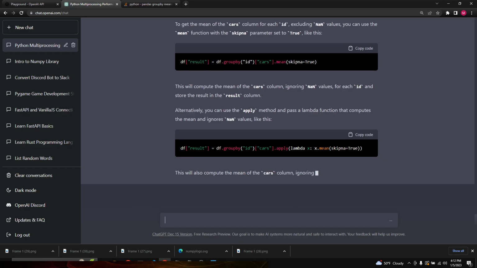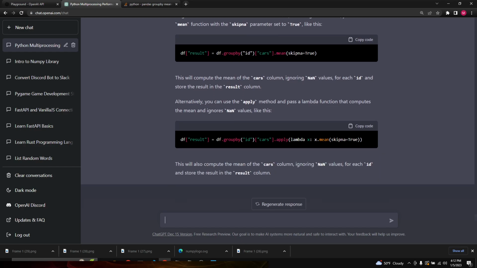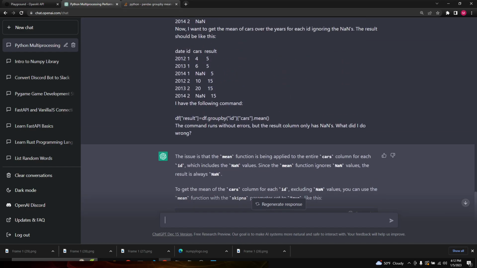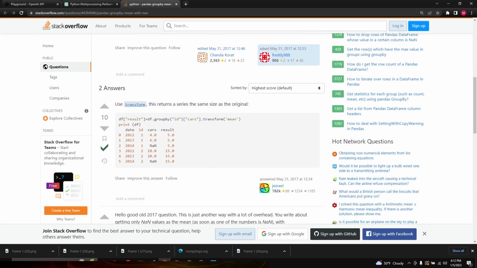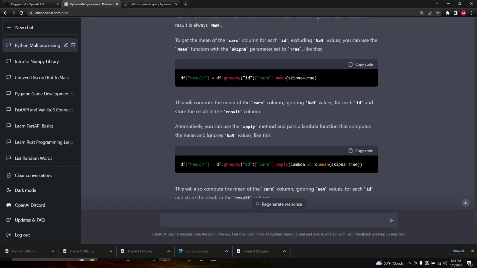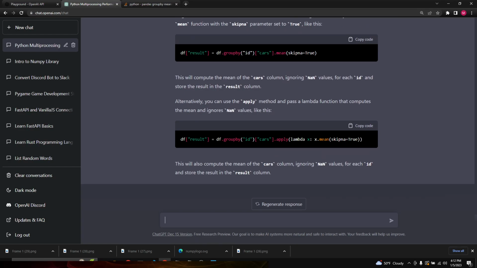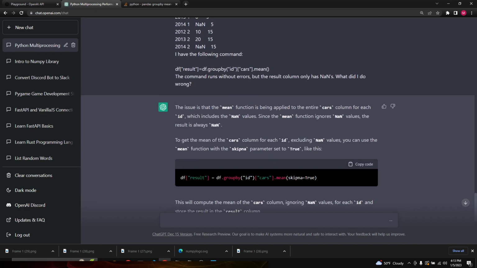This will compute the mean of the cars, ignoring NaN values. Well, let's try this real quick. We'll need to create the data frame, so we won't know exactly. We can't really test it without the data frame.